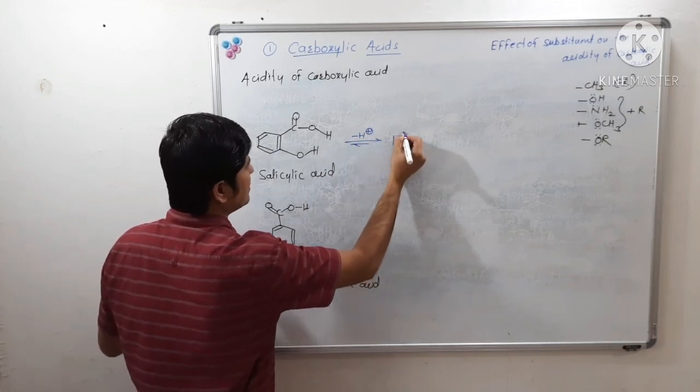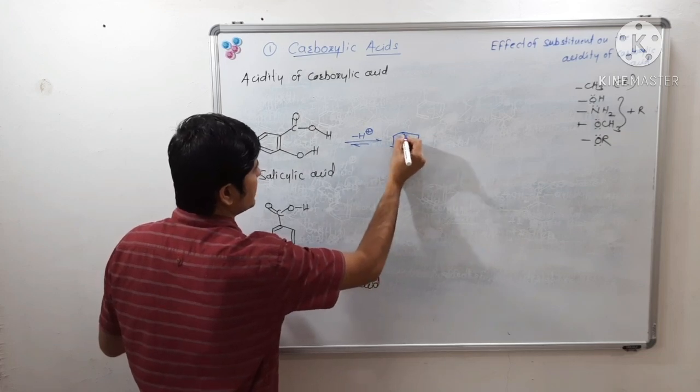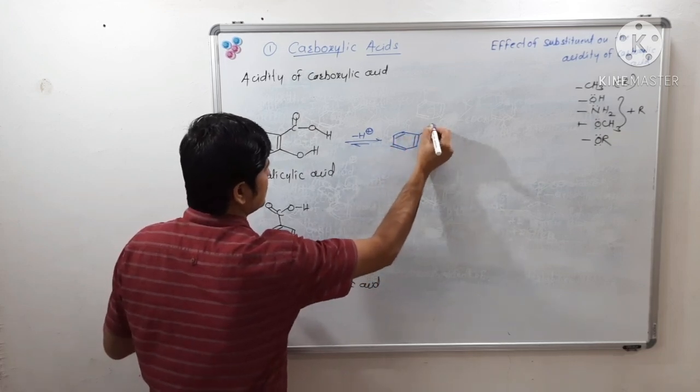So what we will get? We will get a conjugate base of salicylic acid.